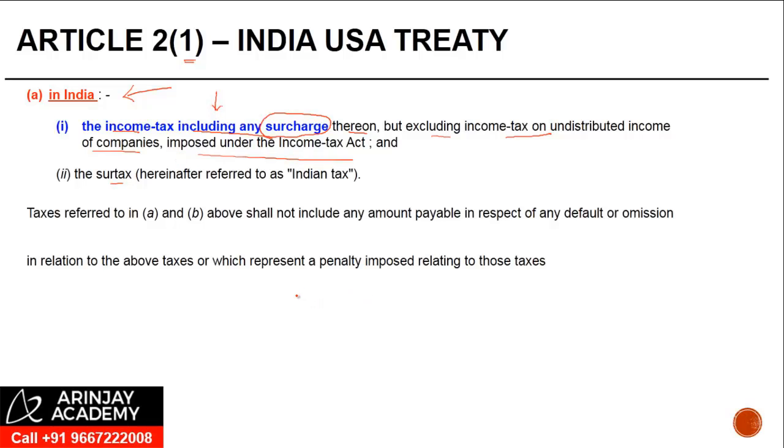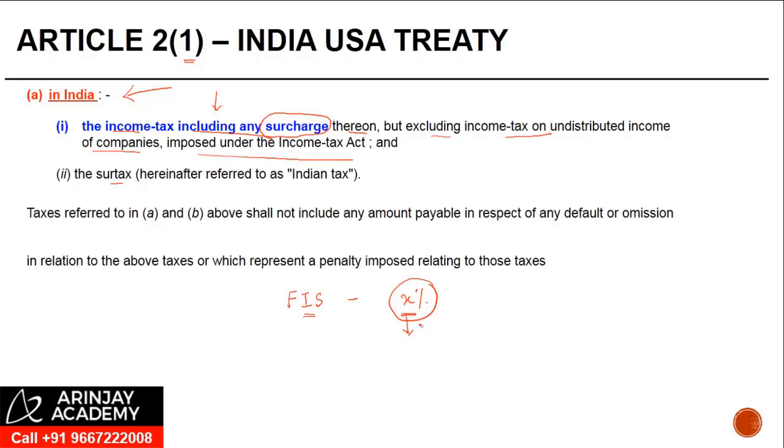I have told this to you earlier in my presentation. So when we look at the fee for included services under the India-US Treaty, it says that the tax which will be withheld in India, the right of India to tax a particular payment amounting to FIS, shall not exceed, let's say, X percentage.